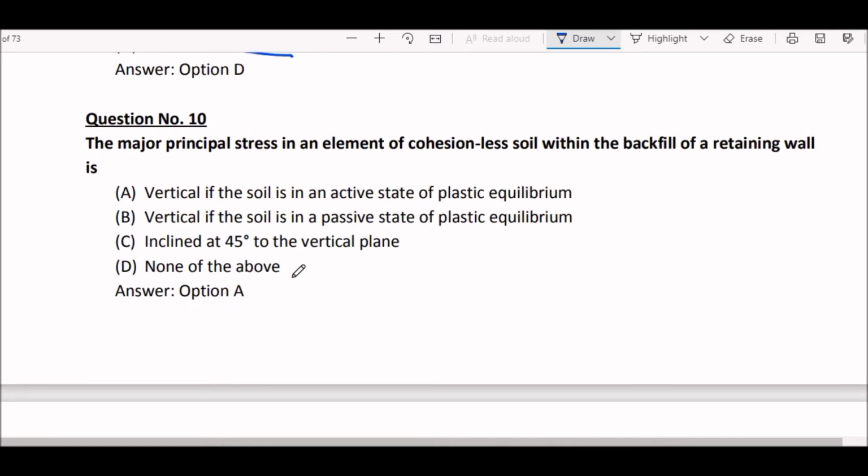Next question. The major principal stress in an element of cohesionless soil within the backfill of a retaining wall is option A vertical if the soil is in active state of plastic equilibrium. Okay, right answer is option A.